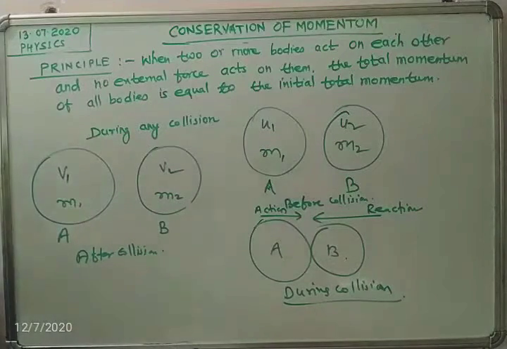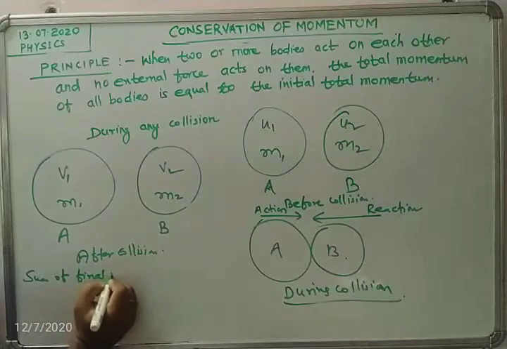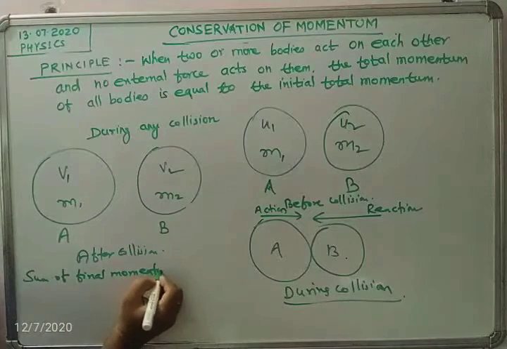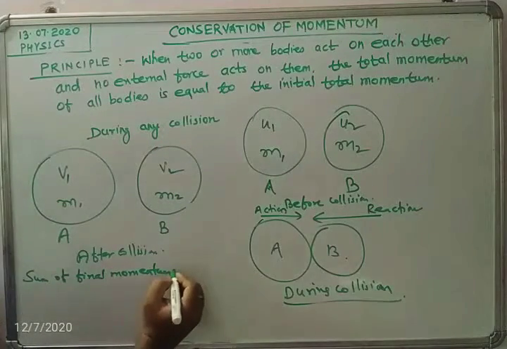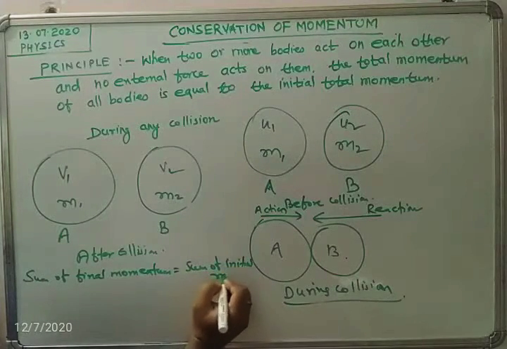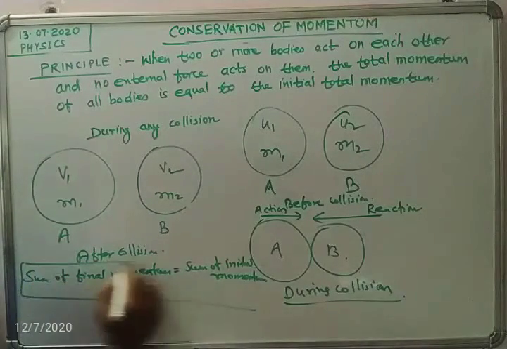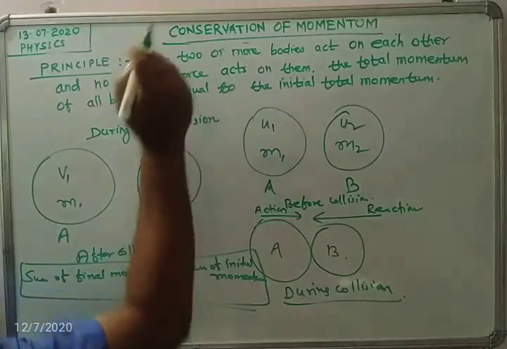Okay, students. So the principle of conservation of momentum says that the sum of final momentum of the two bodies is equal to the sum of initial momentum of the two bodies. Sum of final momentum equals sum of initial momentum. Basically, this is the principle of conservation of momentum.